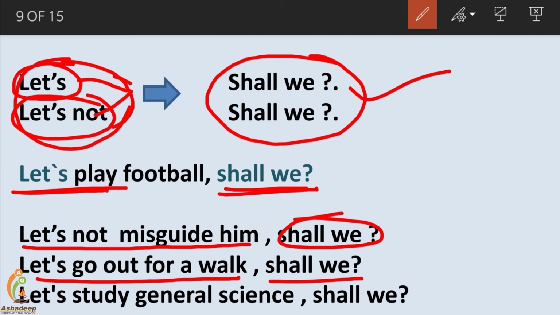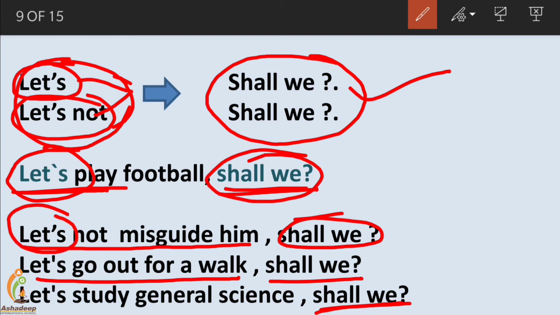Let's study general science, हमें पढ़ना चाहिए ना, shall we? This is the way a question tag is used. Don't forget, friends: shall we is the question tag used when the sentence starts with let's.